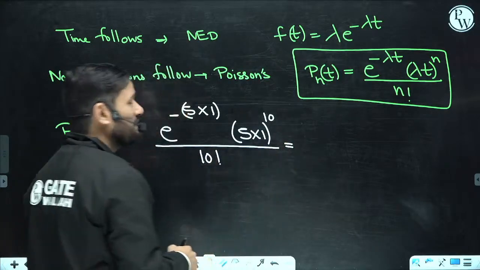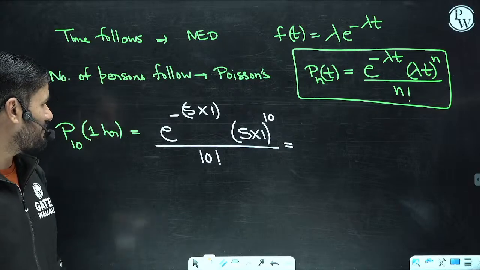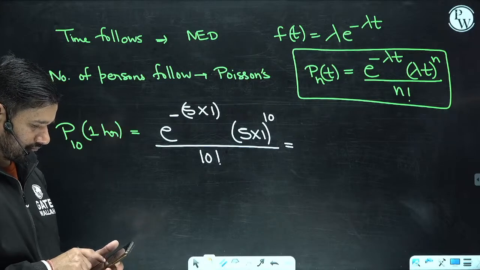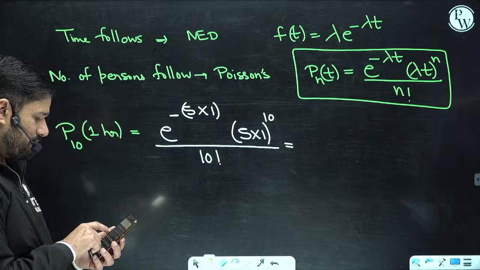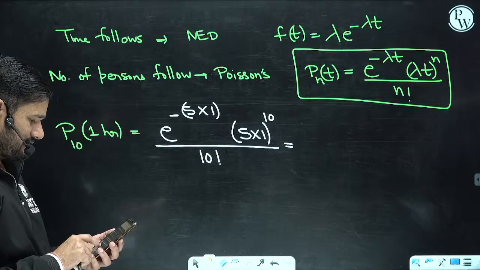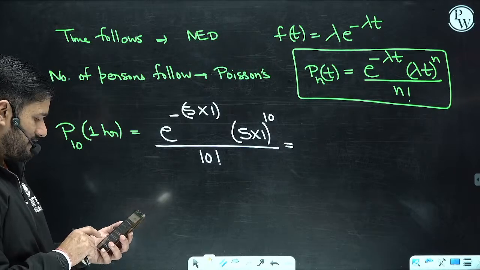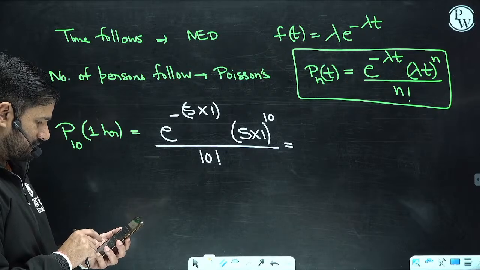Okay, and when you are going to solve this, let me find out the value. 5 to the power 10 divided by 10 factorial.